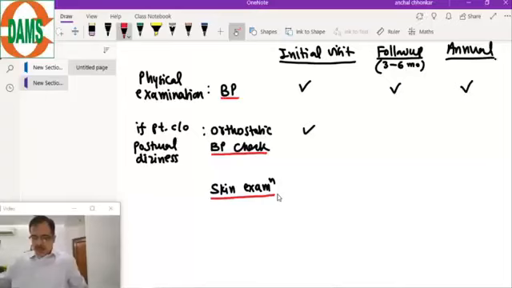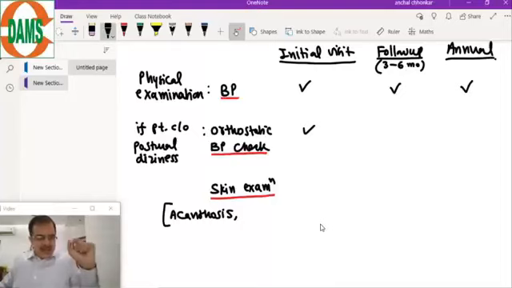Skin examination. So the skin examination is done, and mainly the points which are noted in the skin examination: any evidence of insulin resistance like acanthosis, and if the patient is taking insulin, the insulin site check.